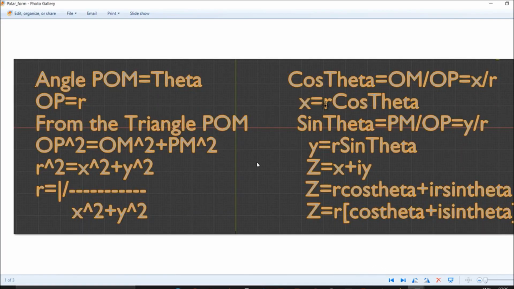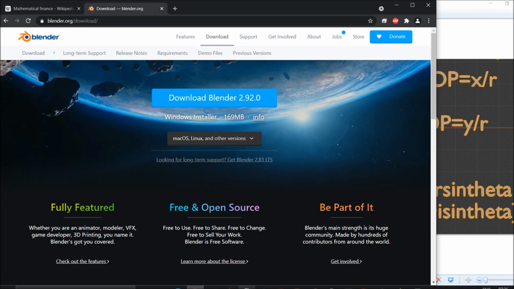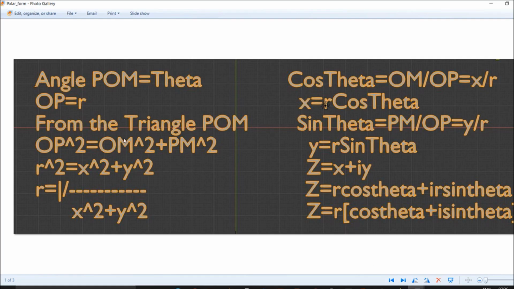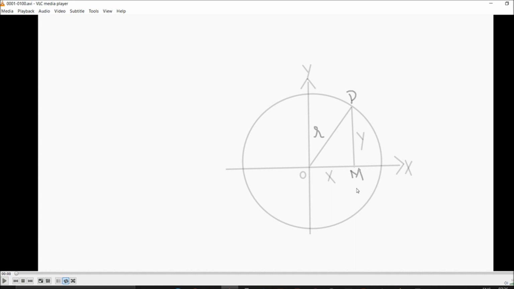Okay, so angle POM, which we can say as theta. OP equals R, so this OP we say as R. Okay, and from the triangle POM, this is definitely a triangle. So POM is a triangle, and there is a definition for these complex numbers, as I said, like imaginary part and real part. Okay, so we need to define these things.